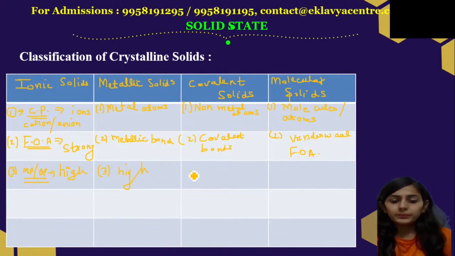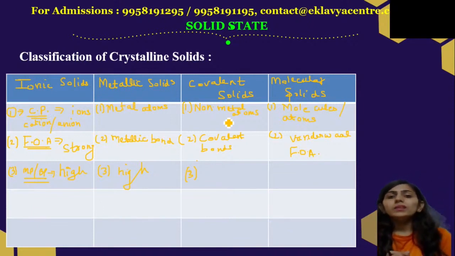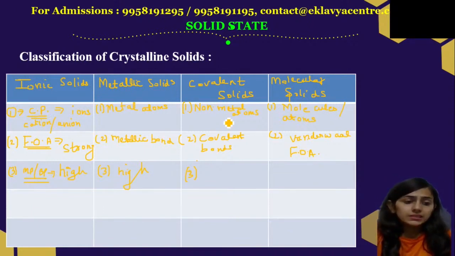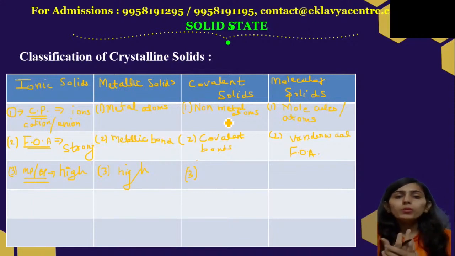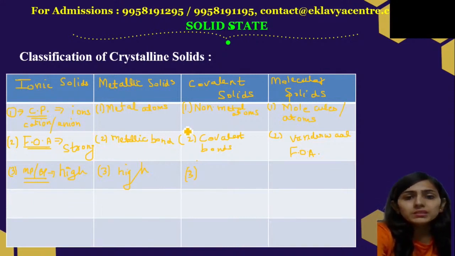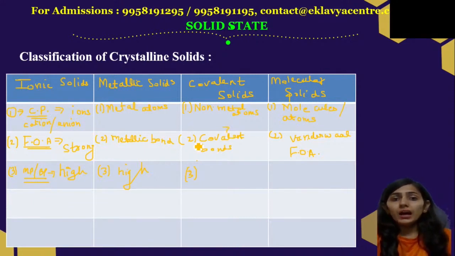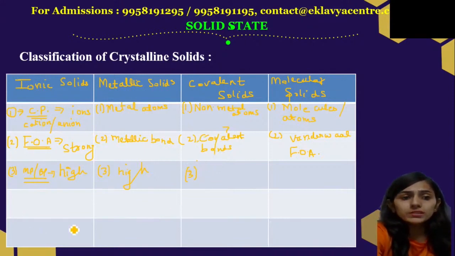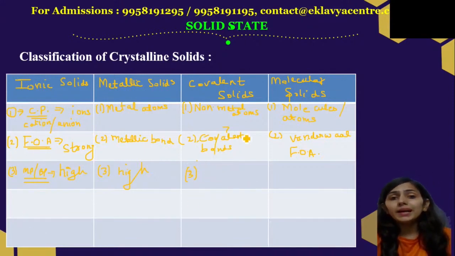Next we have covalent solids. Here we know that covalent bonds exist between non-metal atoms. The bonds are not very strong in nature, but these solids are very hard, and the melting and boiling point of these solids are very high. They have very high melting and boiling point.